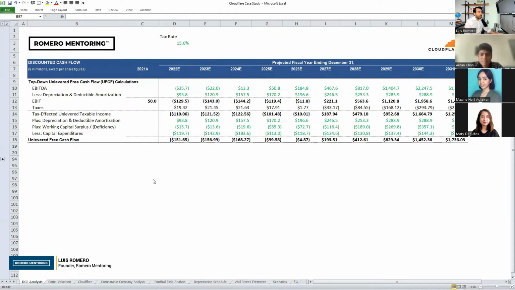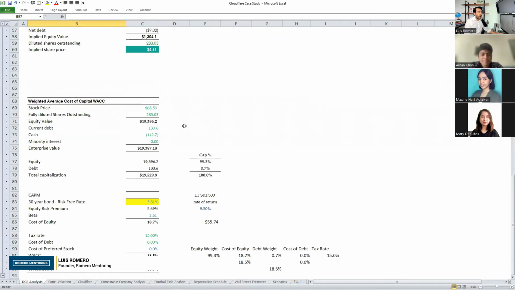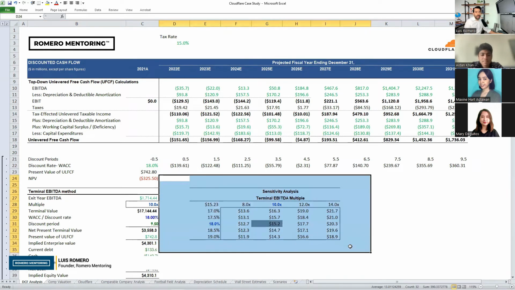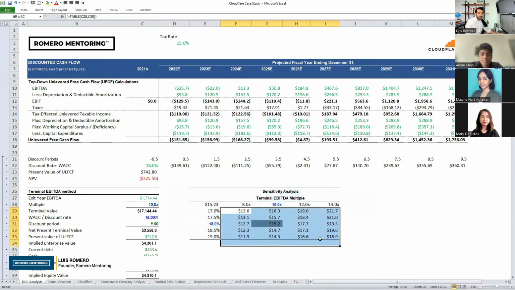As I'm auditing his model, you can see that on a terminal EBITDA basis, this is one methodology of valuing a company using discounted cash flow. Look at the share price range. On the low end of this valuation range, he arrived at $11.90. On the high end, $21.70. This is the terminal EBITDA method.